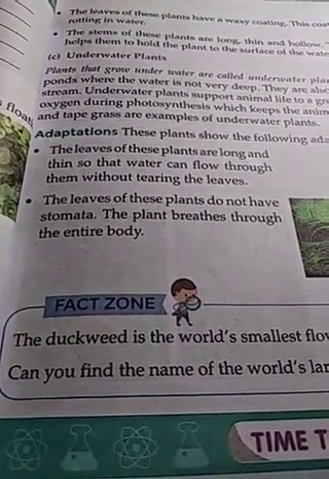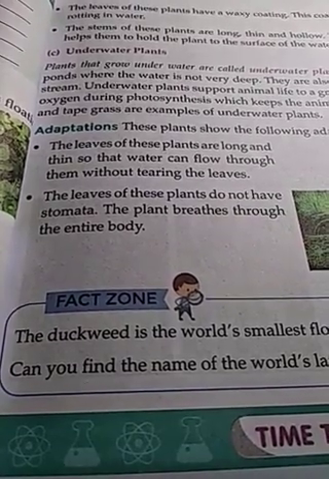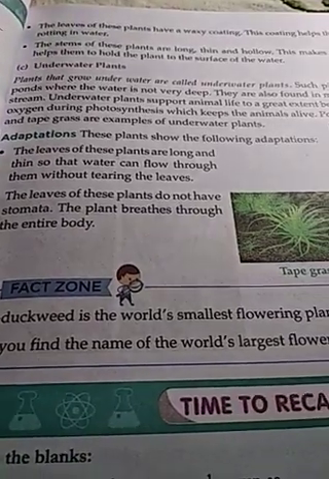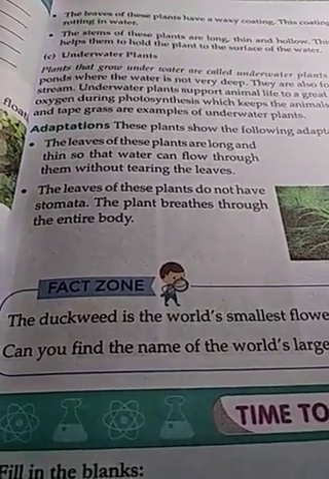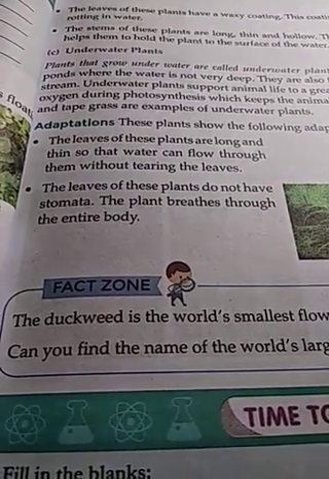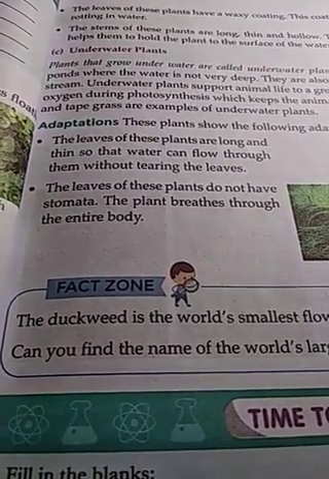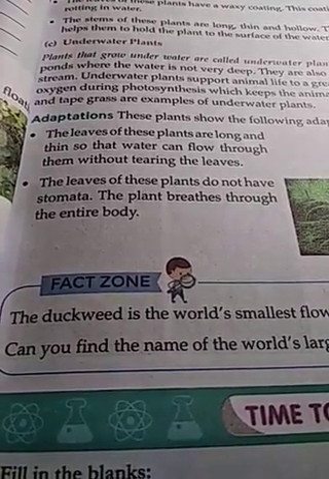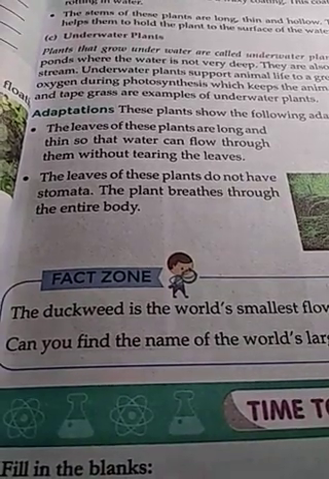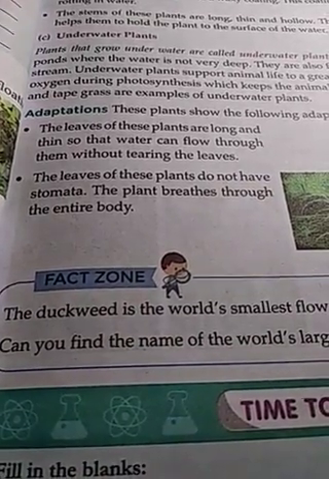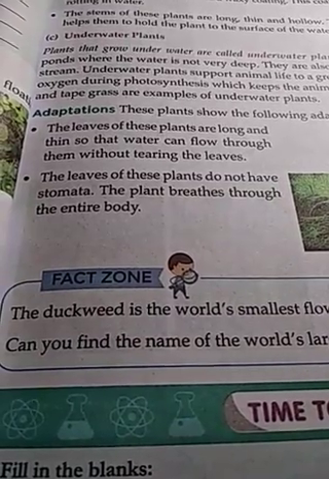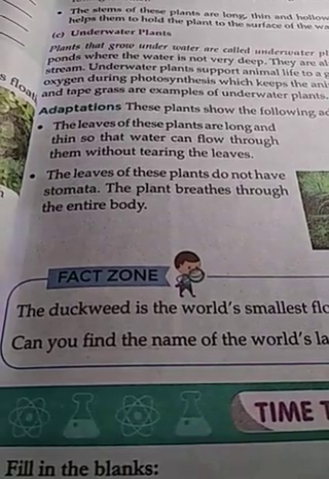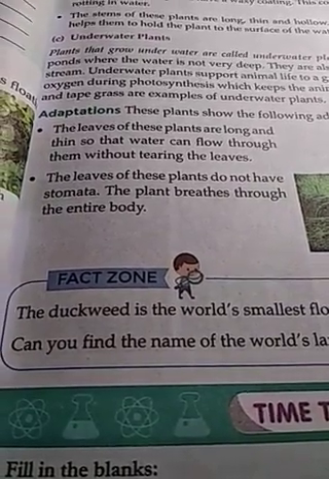Now what are the adaptations? What special adaptation do these plants make to remain inside the water? The leaves of these plants are long and thin so that the water can flow through them without tearing the leaves. This is a very important adaptation. Once again, the plants have leaves that are long and very thin, so that the water can flow easily and the leaves are not torn away by the current of water.